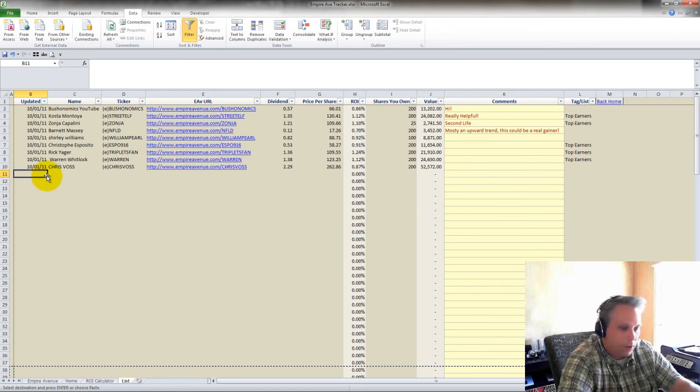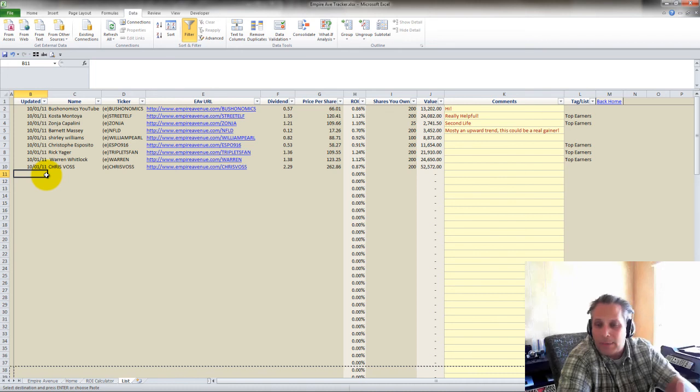So that is pretty much the short version, as short as I can make it, on how I'm using my MS Excel tracker, which I've designed for you, how I'm using it, and how you can use it.